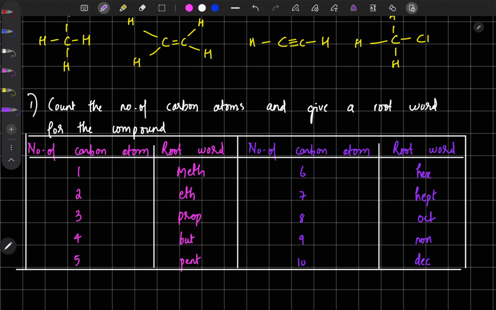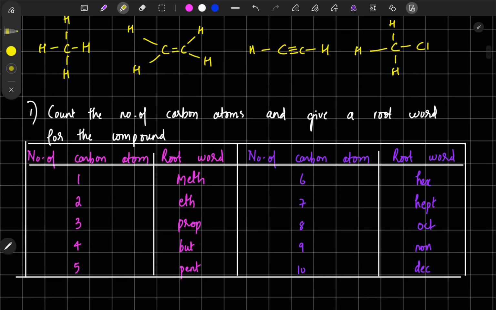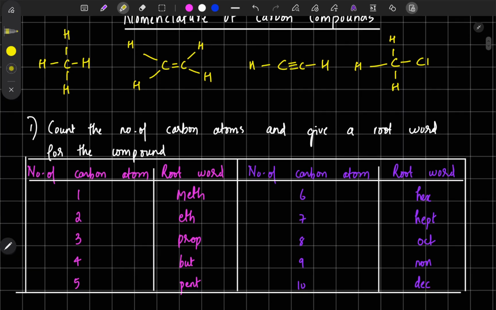Quickly going through them: one carbon atom is meth, then two is eth, then prop, but, pent, hex, hept, oct, non, and dec. Some of these names come from the shape of sides.